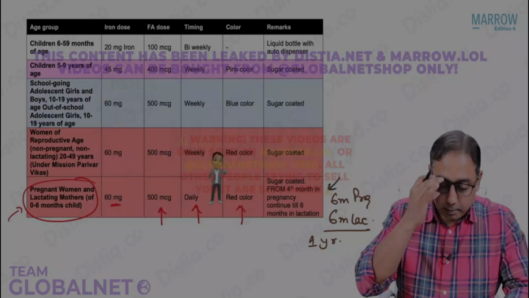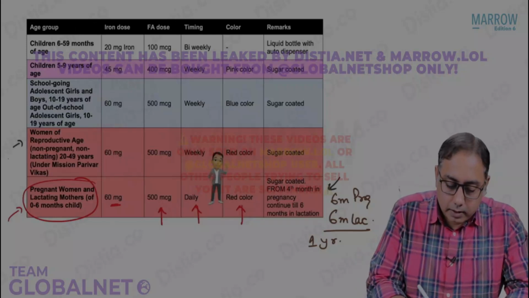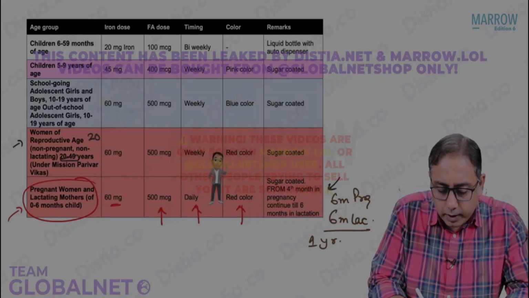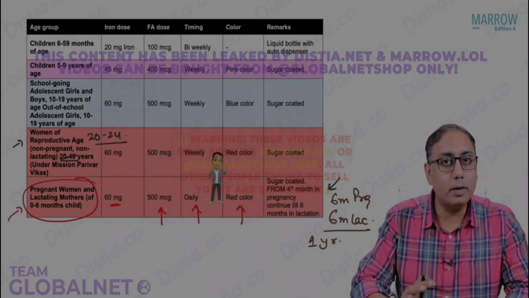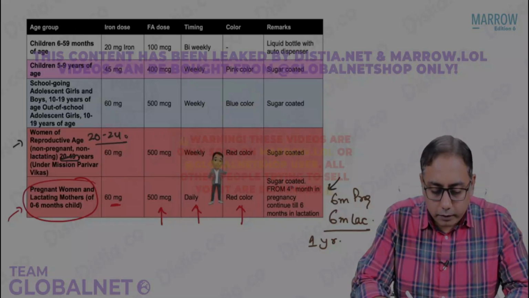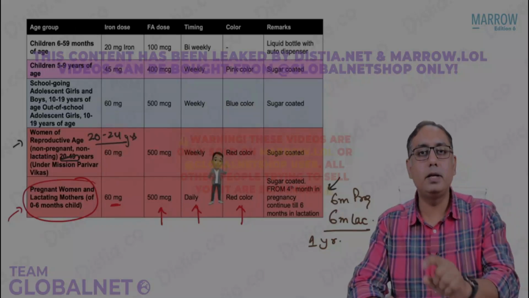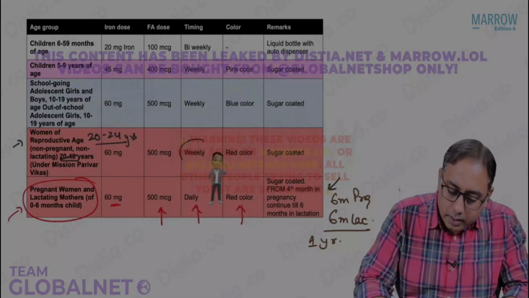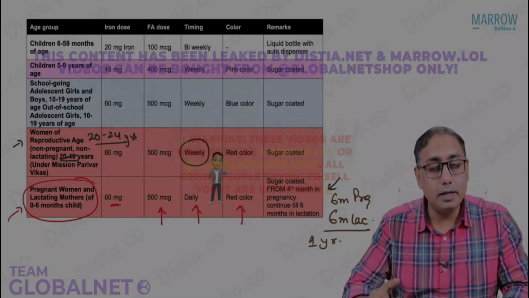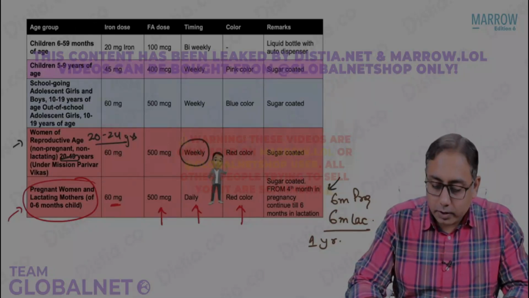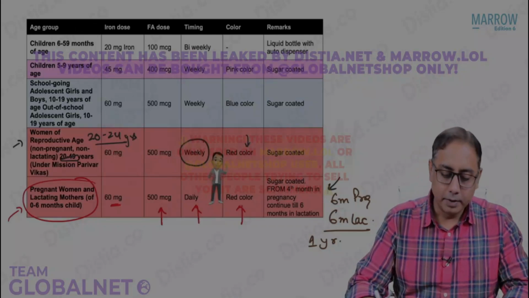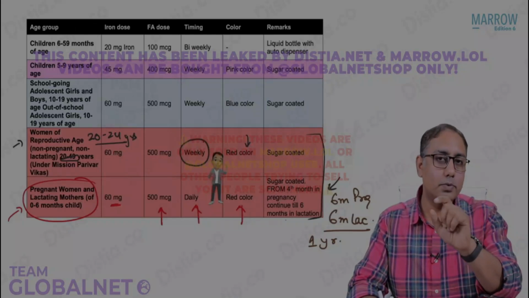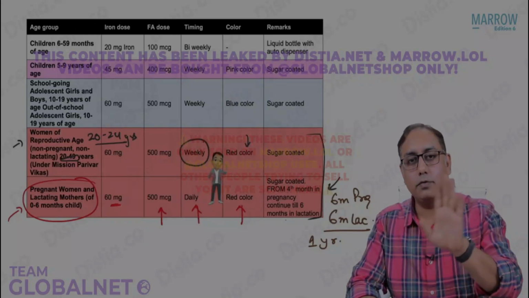Coming to the next row, please note that the WRA females, non-pregnant, non-lactating, it is written as 20 to 49 years. It is actually 20 to 24 years, which only the program is taking right now. So 20 to 24 years, we are giving them the same tablet, 60 milligram of iron and 500 micrograms of folic acid. Please note, it is given as weekly dose. This is not daily dose. Daily dose was given to the pregnant female. Weekly dose, and the color is a red color tablet. So it's the same tablet which is given to both the pregnant females and the WRA females. What are the WRA females? That is 20 to 24 years.